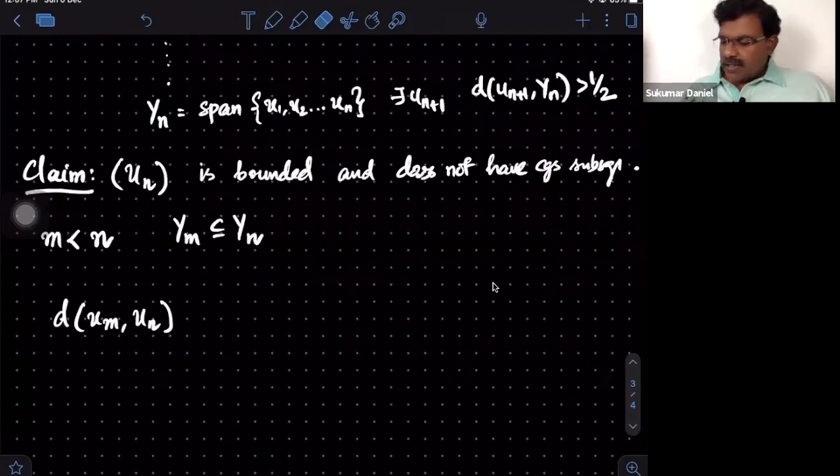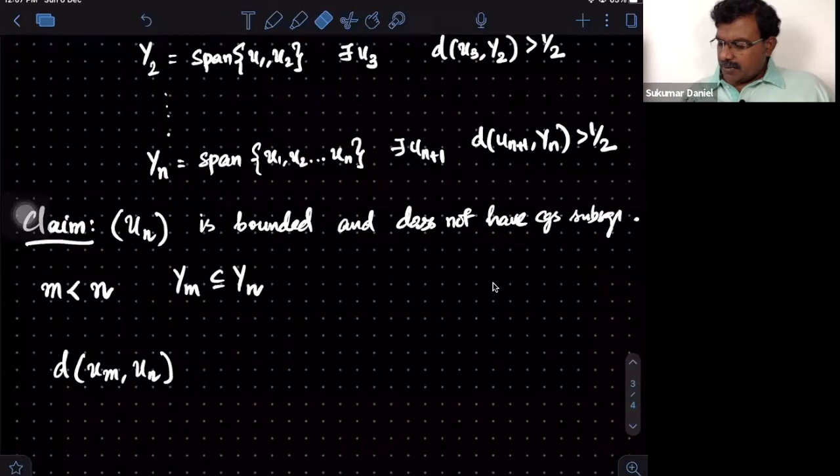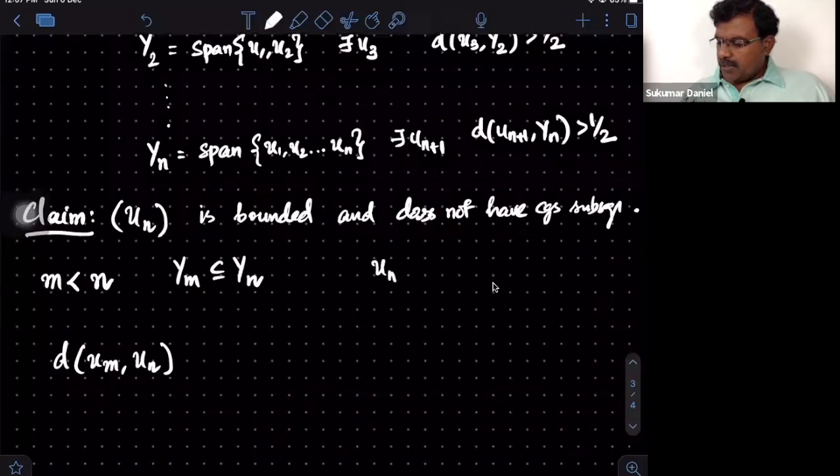Now notice that by our construction, un will not be in Yn minus 1, because it's coming at the n minus 1 stage.